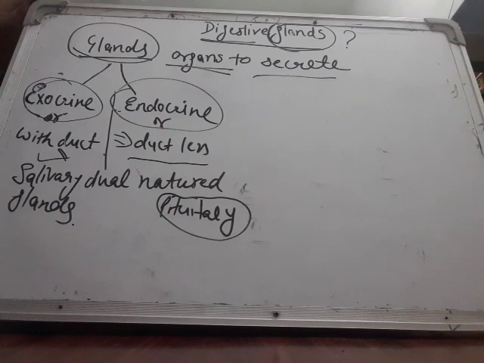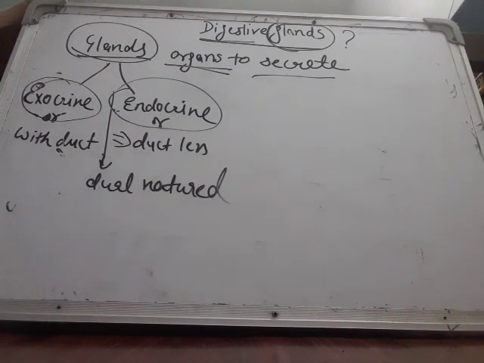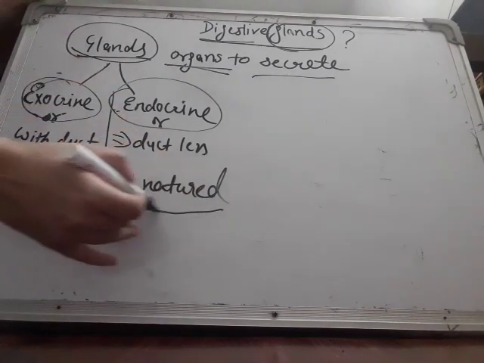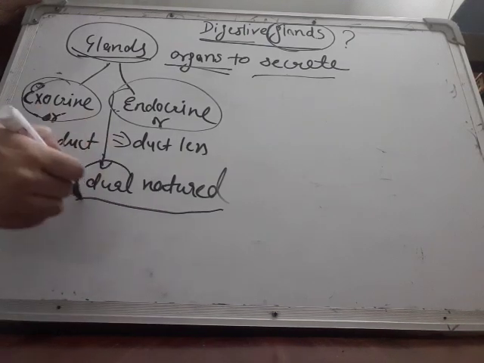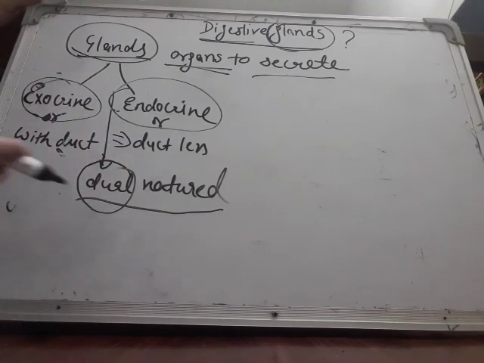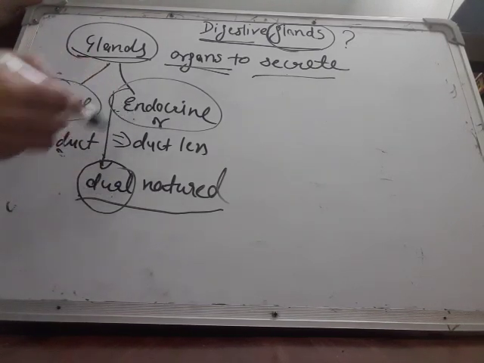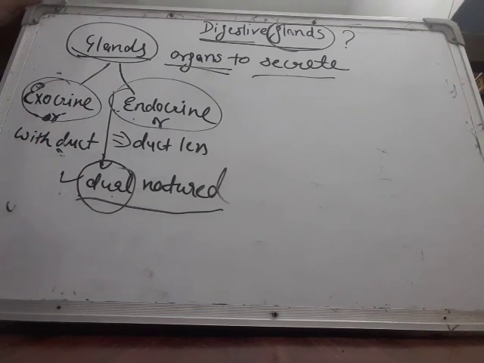One more type of glands I have written here are dual nature glands. What are dual nature glands? Dual stands for double. These are glands which work as both exocrine and endocrine. That is why they are known as dual natured glands. Pancreas is an example of a dual natured gland.